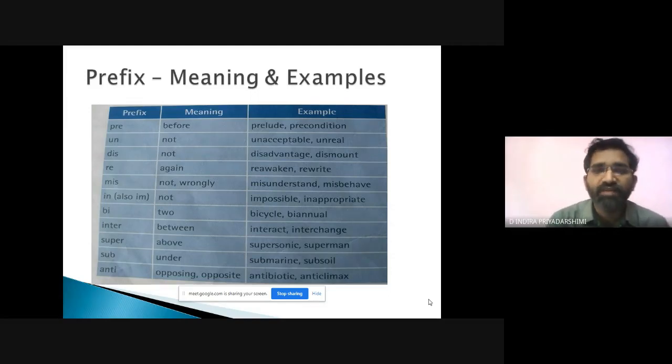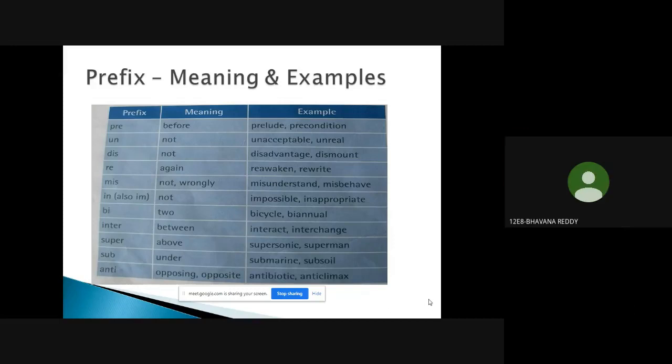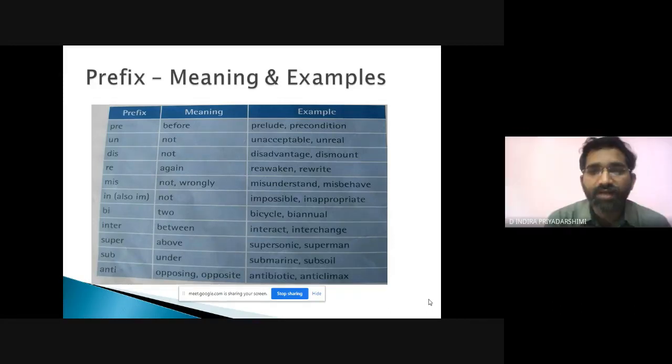Let me go ahead. We have un. Un means not. Unacceptable, which is not acceptable. Unreal, which is not real. Could you please tell some more words with un? Uncomfortable. One by one. Unconditional.